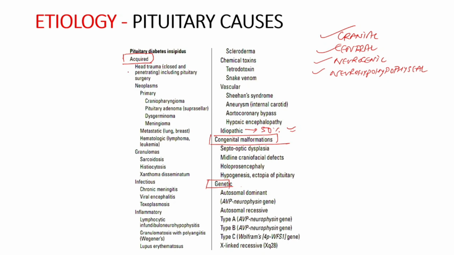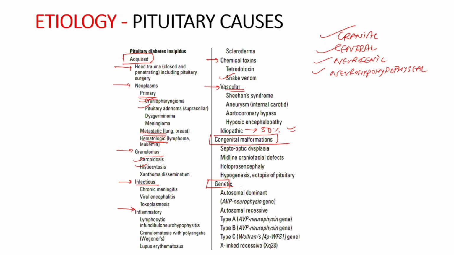The other causes include head trauma including pituitary surgery, neoplasm which can be primary like craniopharyngioma, adenoma, or metastatic or hematological neoplasm, granulomatous disorders like histiocytosis, sarcoidosis, infections, inflammatory conditions, chemical toxins like snake venom, and vascular disorders. These all can lead to acquired destruction of pituitary leading to pituitary diabetes insipidus.